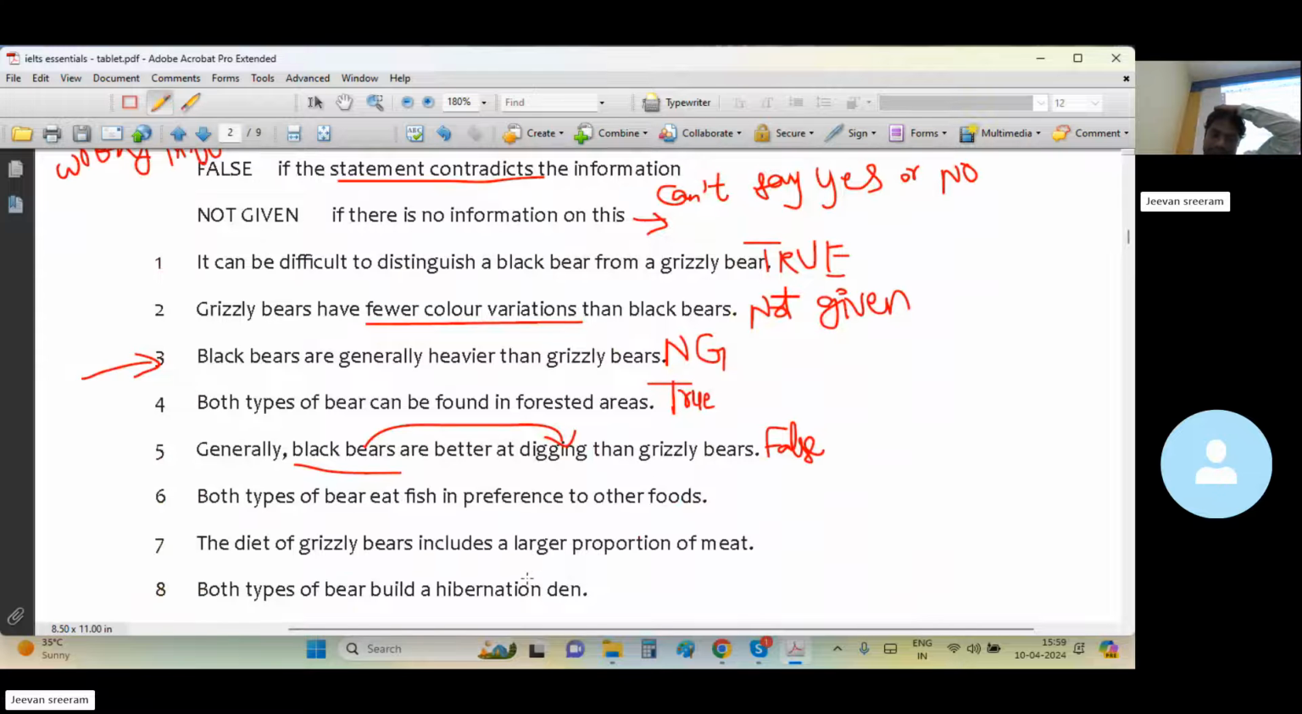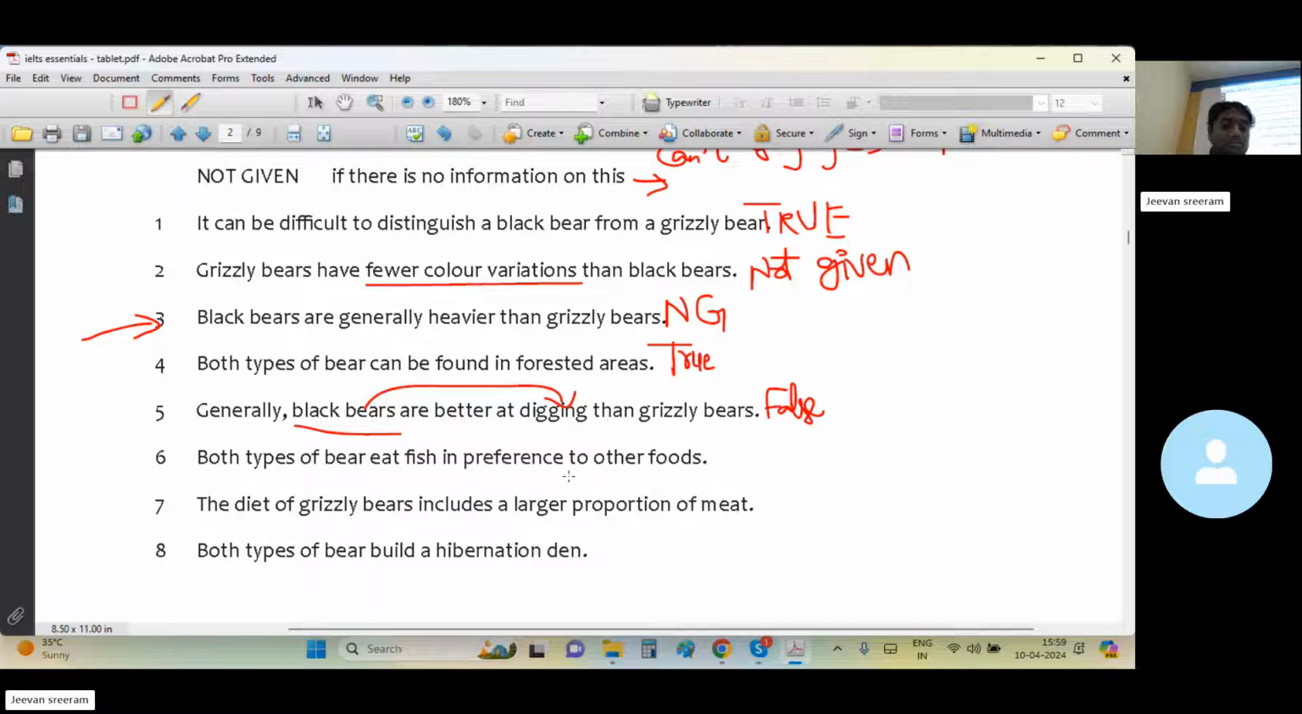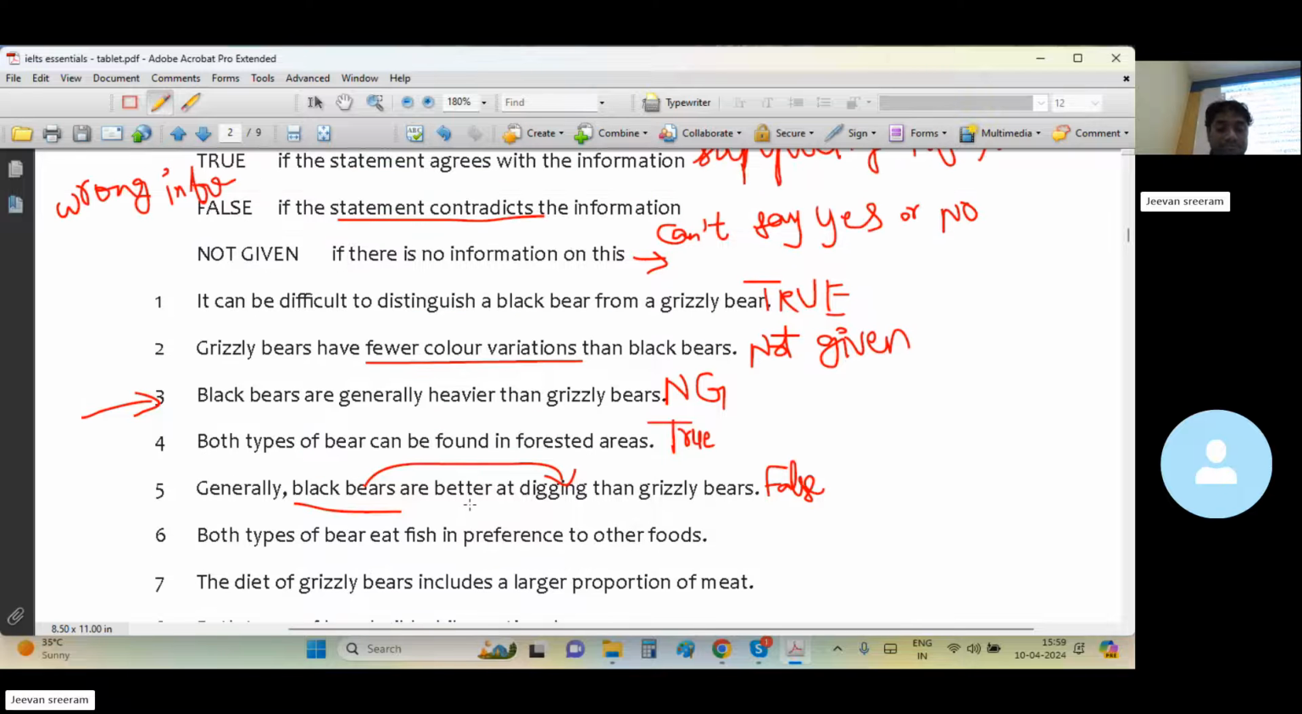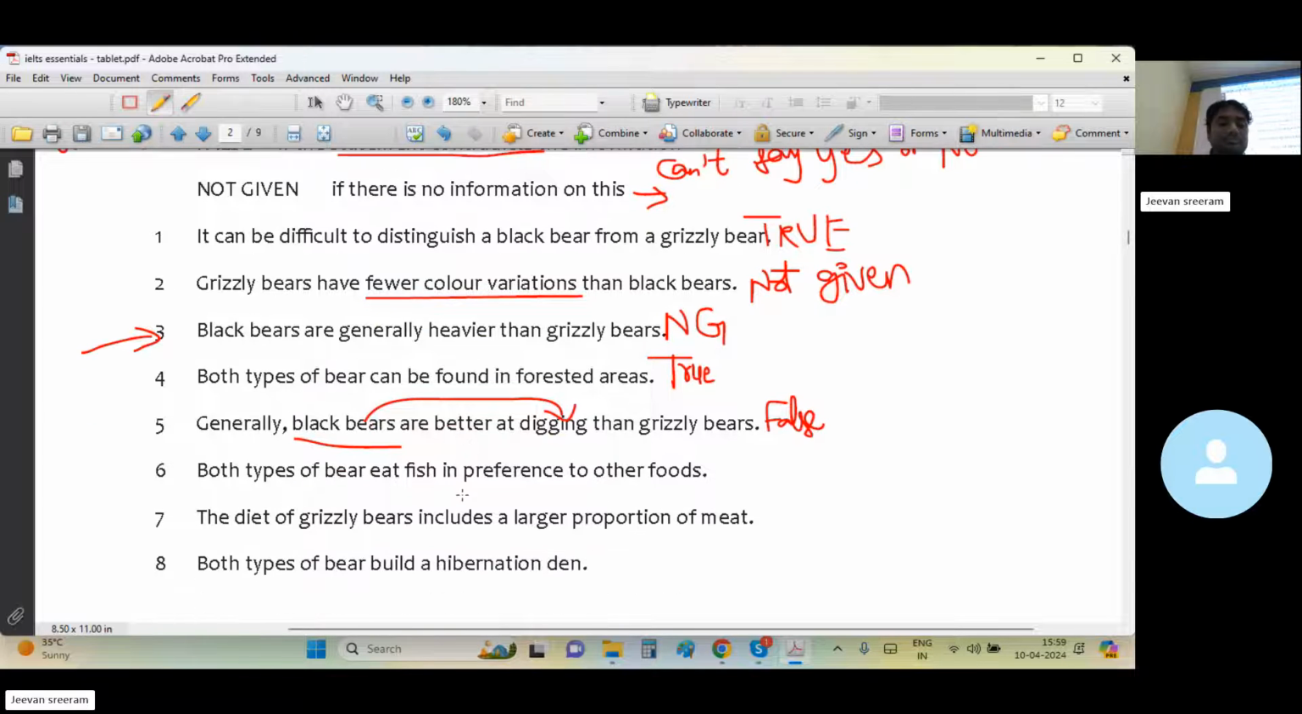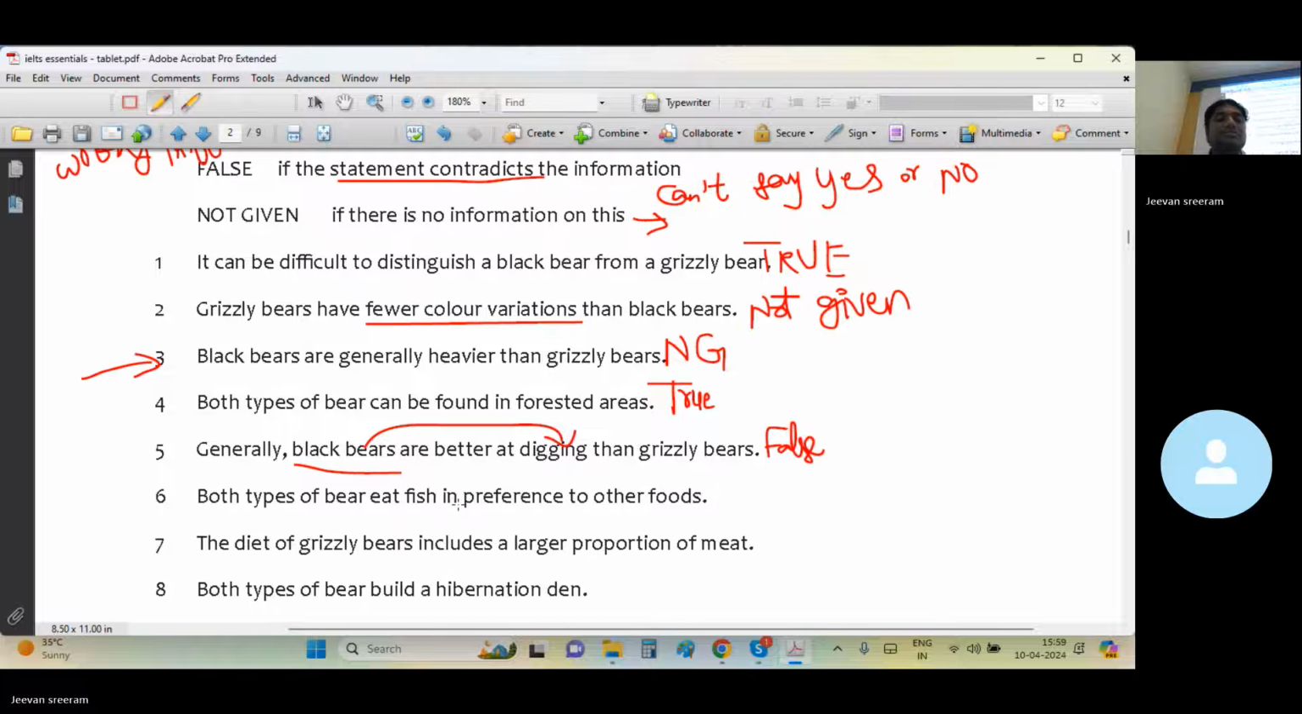Next. One is false: both types of bear eat fish in preference to other foods. Is there any other preference given in the passage? Both types eat fish in preference to other foods. I think this statement is not given. Fish is not given. There is no such information about their preferences. They're just given their eating habits.